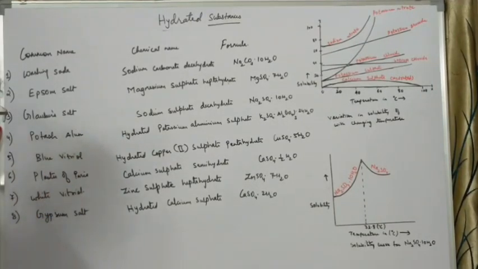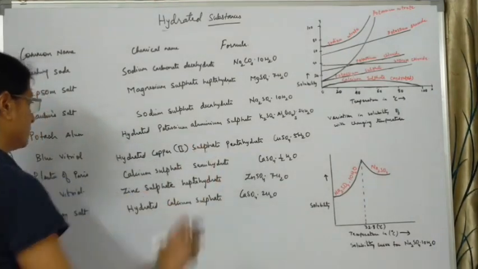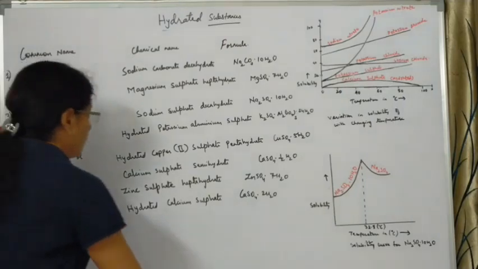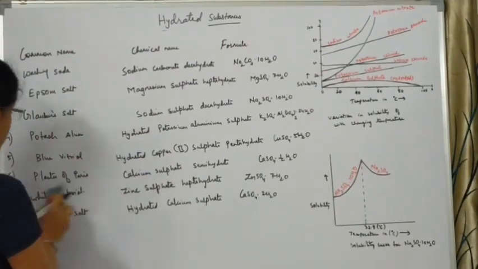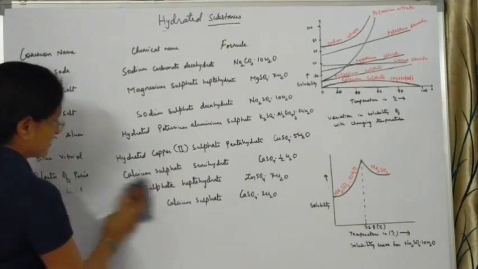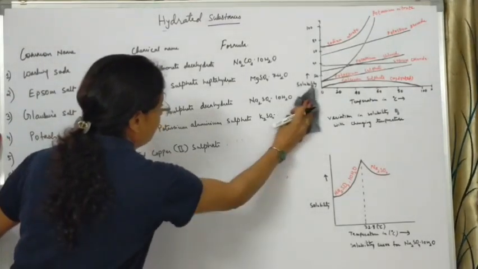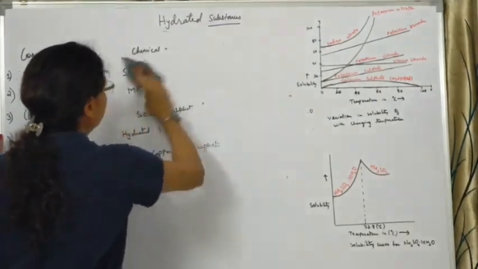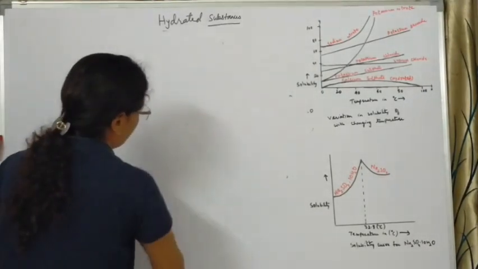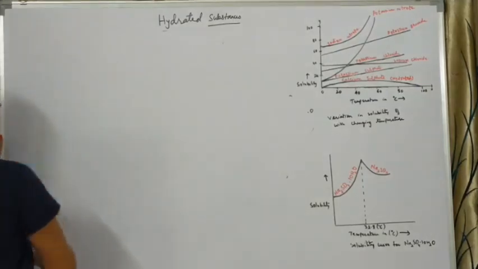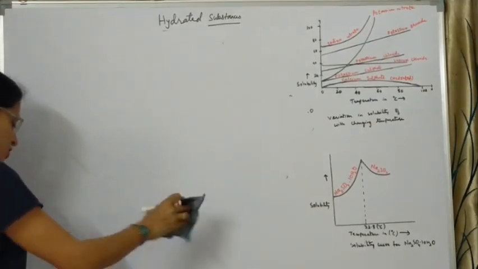Let me just check that I have included all the examples I wanted to discuss with you. Okay. Next, this is for the hydrated salts. We move on to the next term, that is anhydrous. Now what do we mean by anhydrous? I already told you that the salt which has lost its water molecules is called the anhydrous salt.